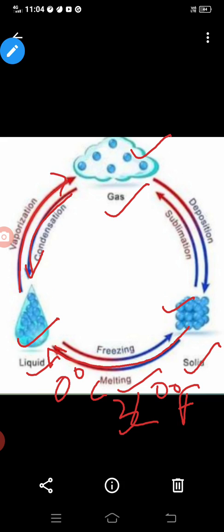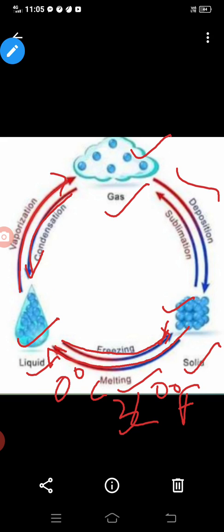And when the liquid water is converted into ice cubes, or the solid, this process is known as freezing. And next, the water vapor directly converted into ice cube, this process is known as deposition.